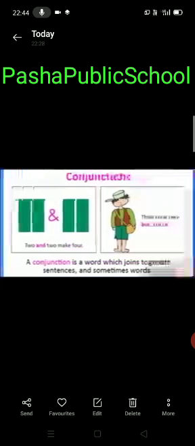A conjunction is a word which joins together sentences and sometimes words. See here, 2 and 2 make 4, and is the conjunction. The man is poor but honest, but is the conjunction in this sentence.